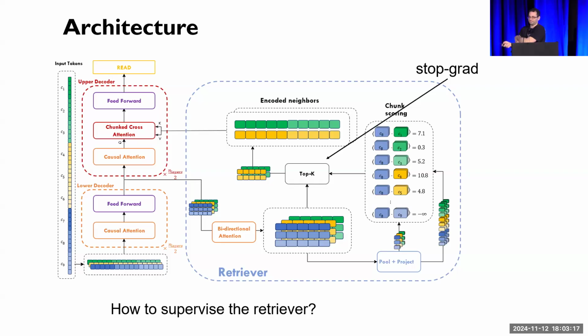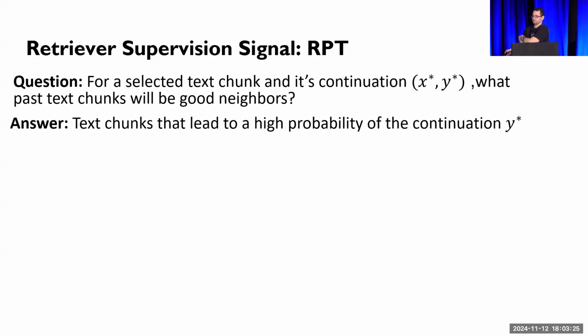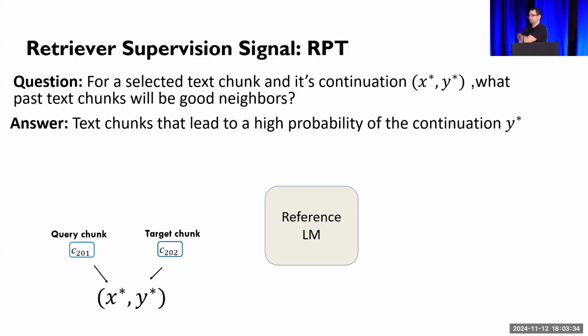So how do we train the retriever? We ask the question, given a text chunk and its continuation, what text chunks would be good neighbors? Our answer is text chunks that increase the probability of the continuation. We use some reference language model for calculating the probability.